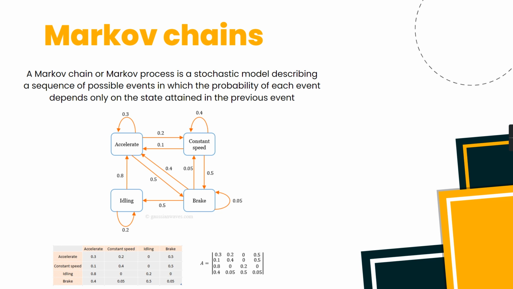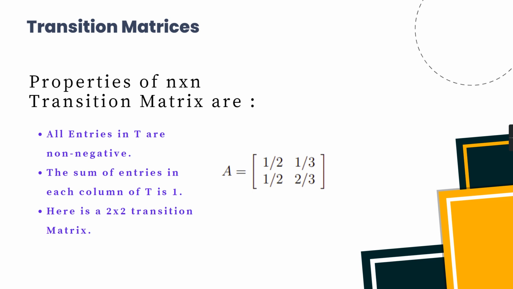A Markov chain or a Markov process is a stochastic model describing a sequence of possible events in which the probability of each event depends only on the state attained in the previous event and not the states preceding it. Another important concept related to Markov matrices is the transition matrix.